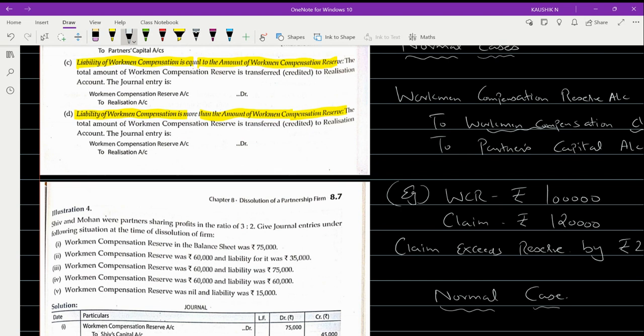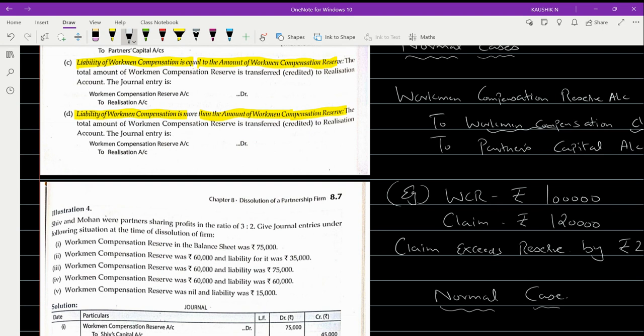That reserve you will be using up and it will be transferred to the realization account because nothing is there to distribute to the partner here. So the entire amount you will be showing on your realization account credit side, and of course this will result in the loss. That loss will go to the partners' capital directly from realization account.